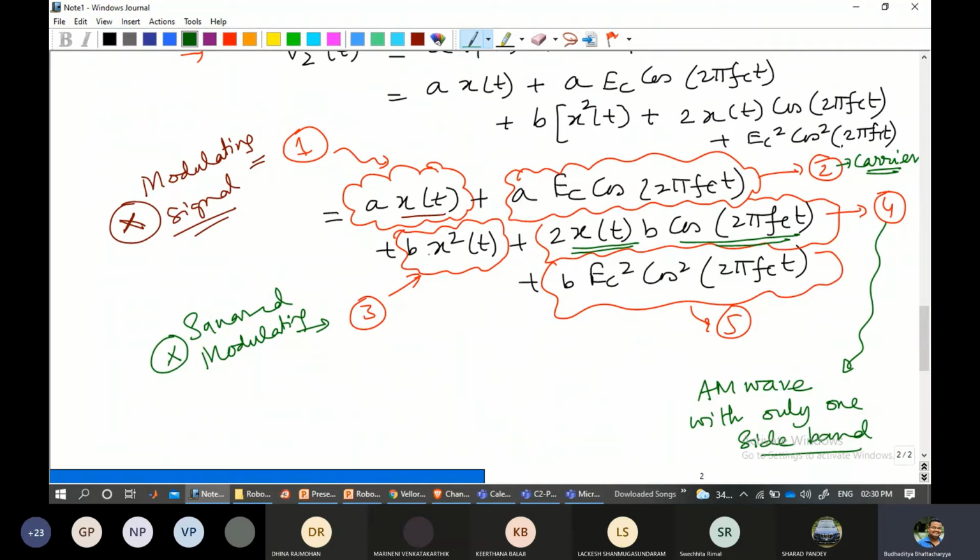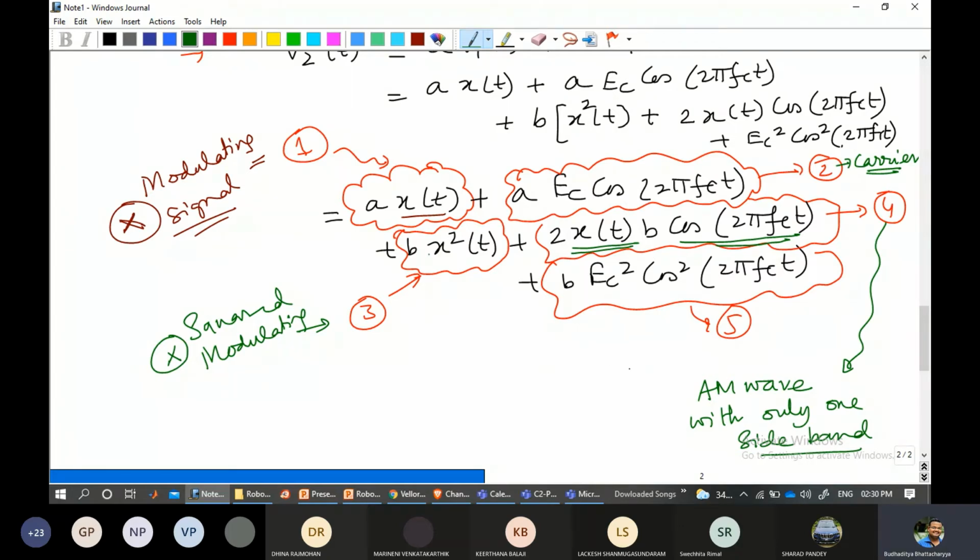Ideally, the objective is that we are trying to generate the AM wave. So the fourth term plays an important role because that is the only portion where we actually have a modulating signal as well as the carrier signal together.